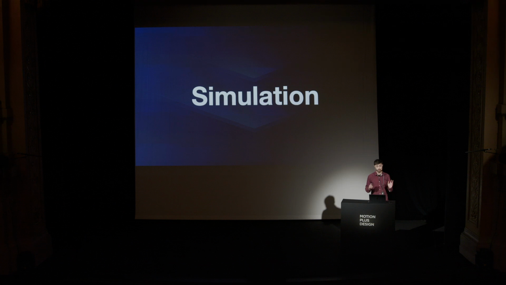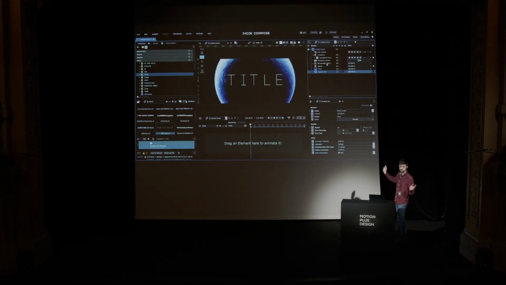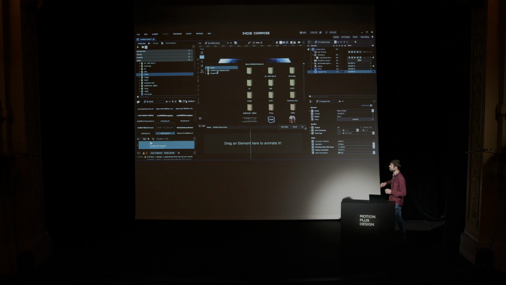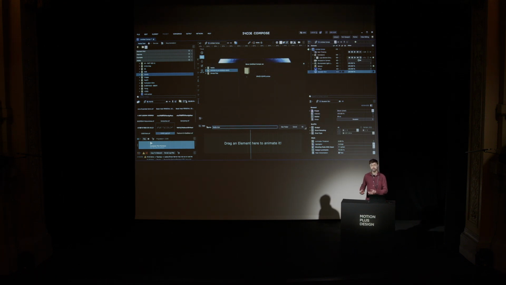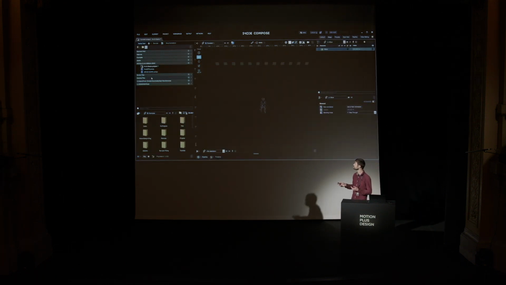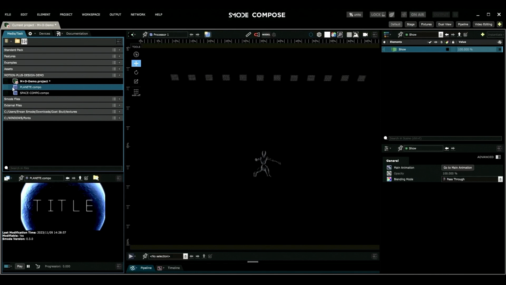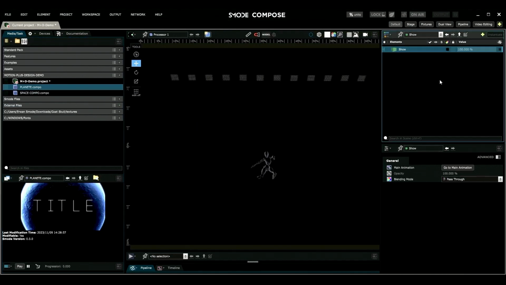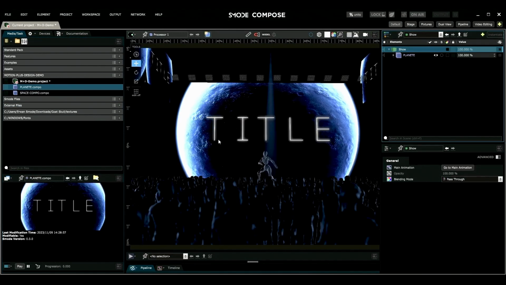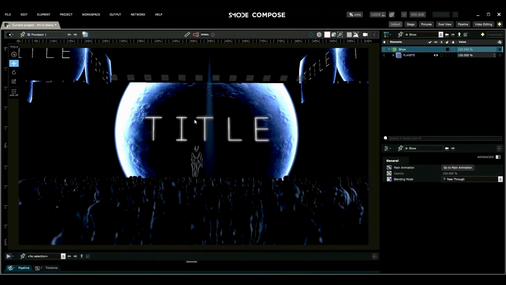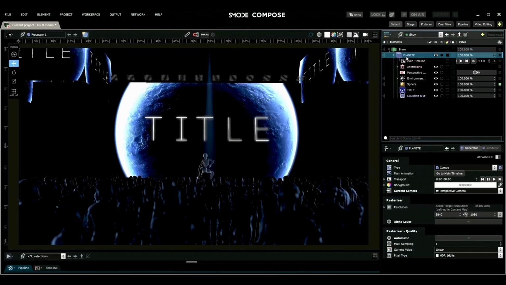Then you can switch on the simulation part. So I'm happy with my composition. I save it in order to import it inside a simulation project. So here I have my artist dancing in the middle, and I simply import my composition. So I have an idea of what it's going to look like once I will be on stage.